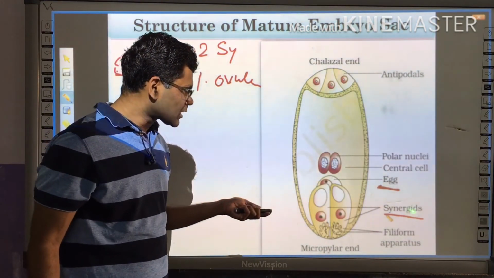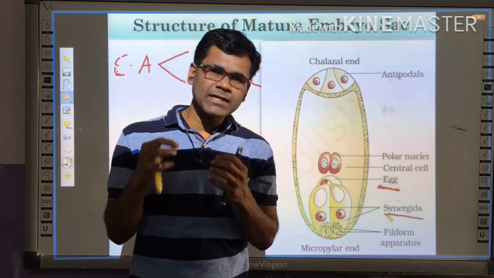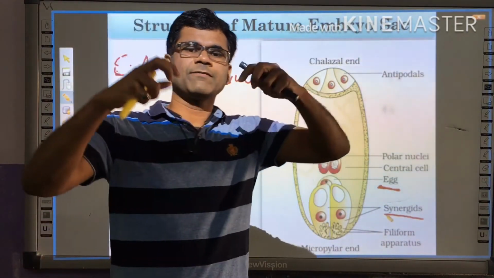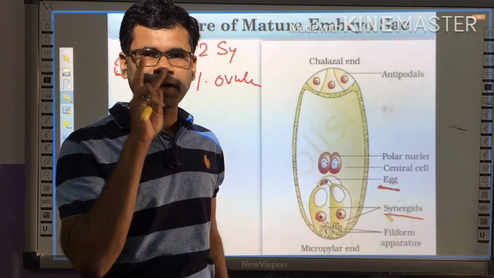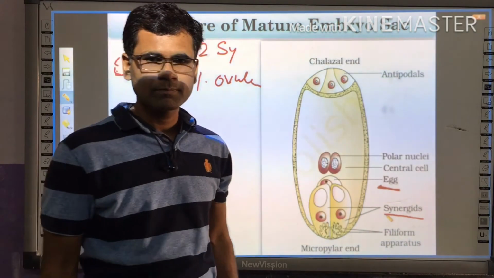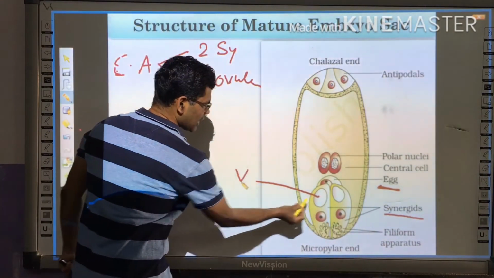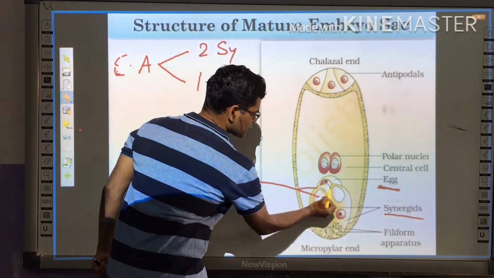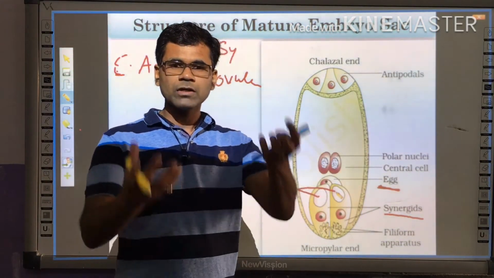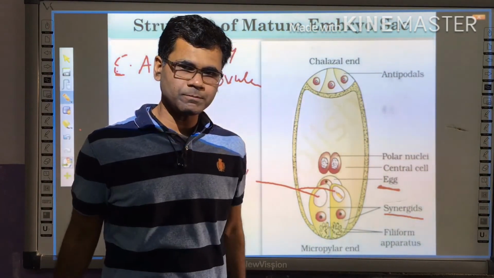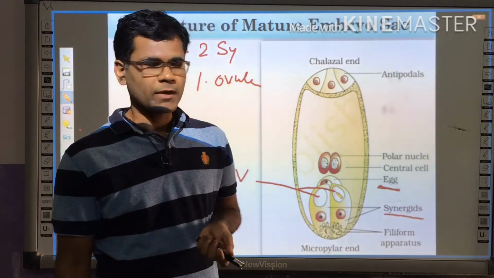Now, if you talk about the structure of synergid, how can you define the definite structure of a synergid and how it is separated from the different parts? So that we should study. There are two very defined structures present in synergids. The first one is that synergids have elongated vacuoles, and these two circles you can see are the vacuoles. These vacuoles are responsible for storage of nutrients and maintaining the tonicity.